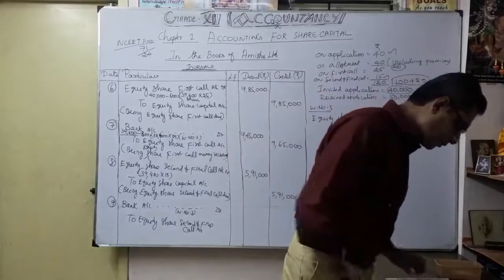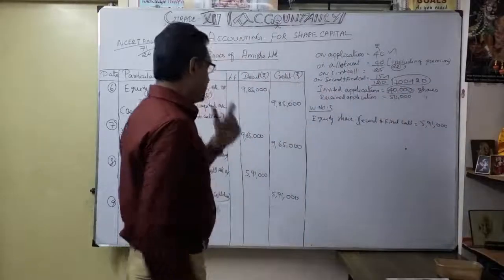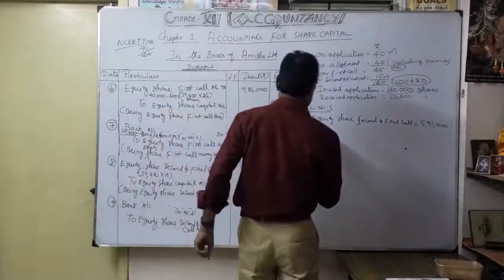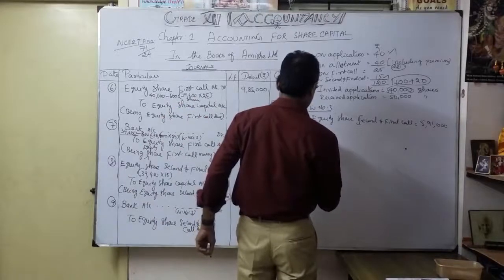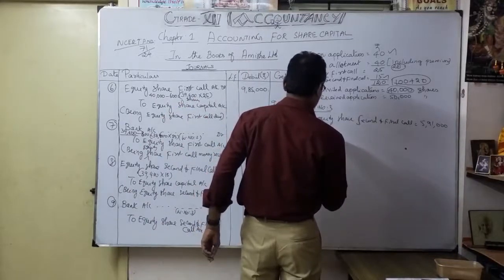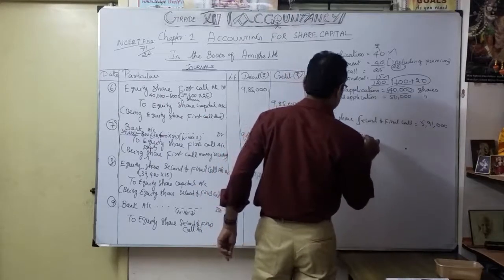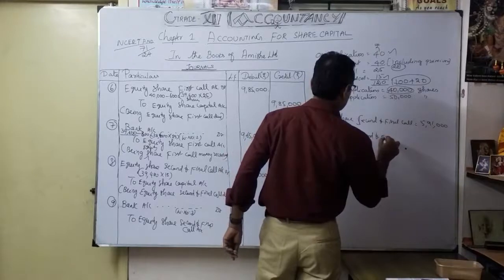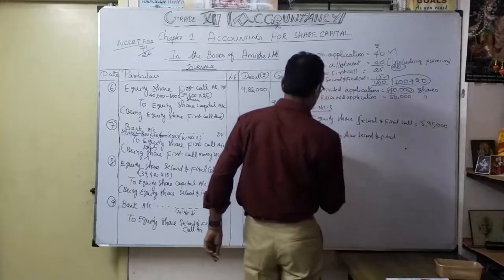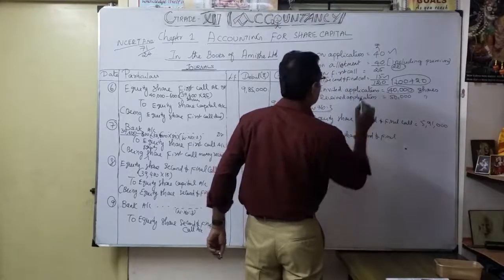But we received only how much? Less equity share second and final call due by whom?